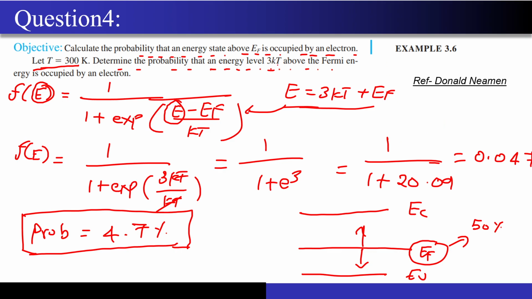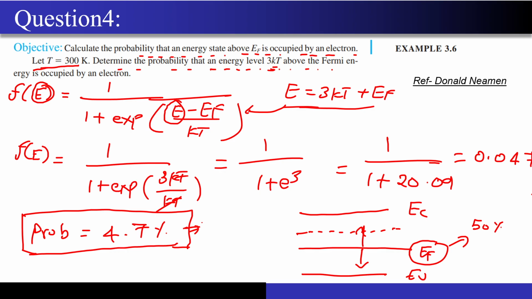So I am moving 3 kT above this EF. So I must have reached somewhere here, right? So intuitively this probability should drop from 50%, and we got the answer that the probability has actually dropped from 50% to 4.7%.